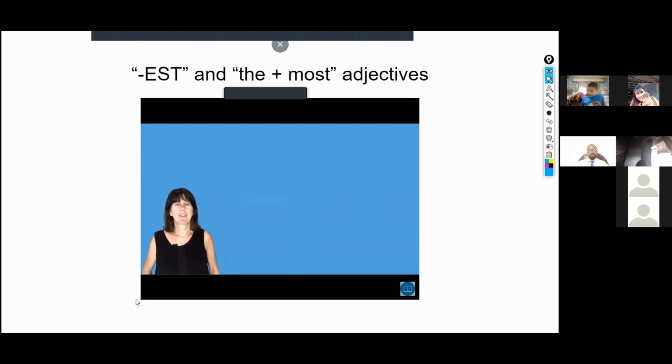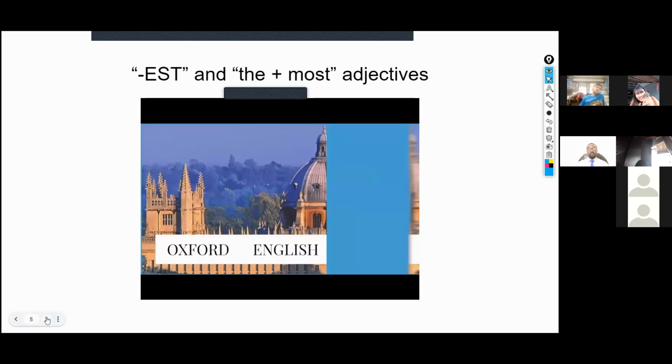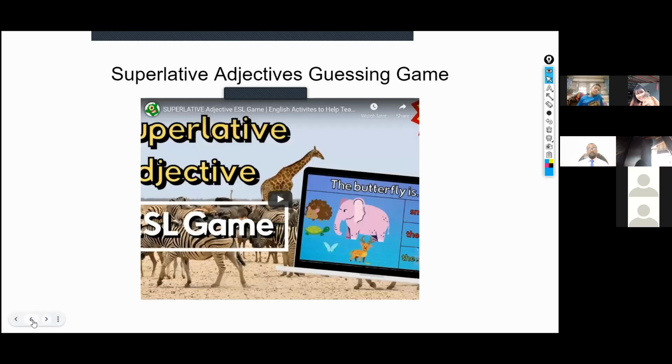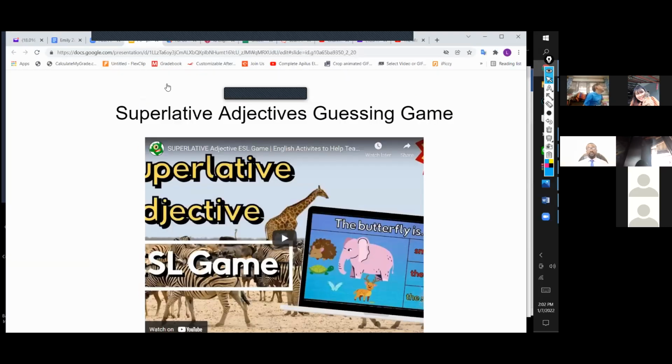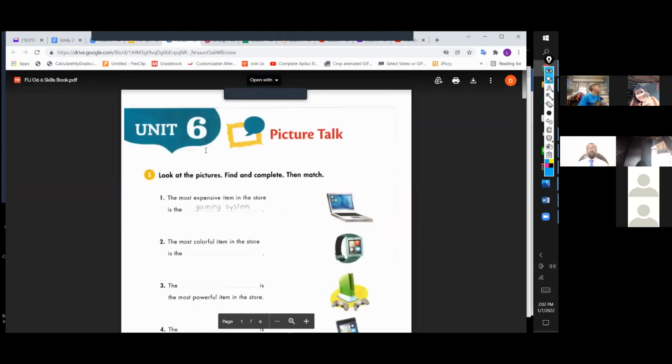All right, so awesome. Congratulations. So we got a very good video presentation on how to use superlatives and to use est, iest, and exceptions, and things with most or more, or most being superlative. So let's go to the next one here. And I think we can focus on our worksheet. So let's escape out of here and go to our worksheet, guys. So have your worksheets open.